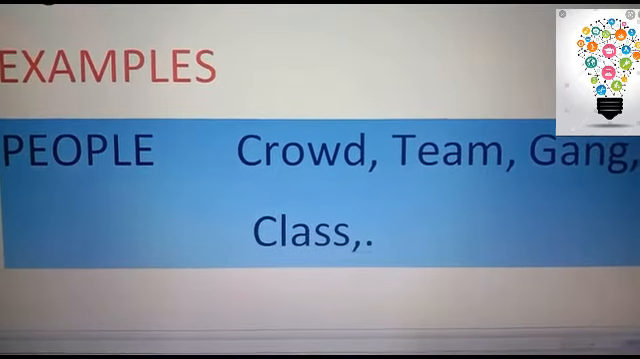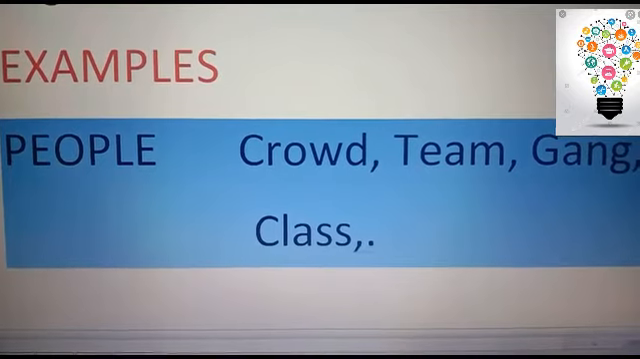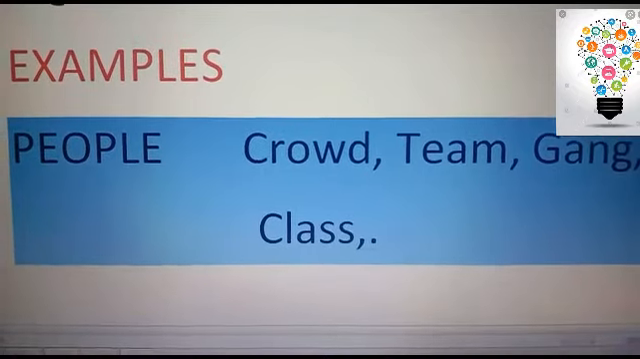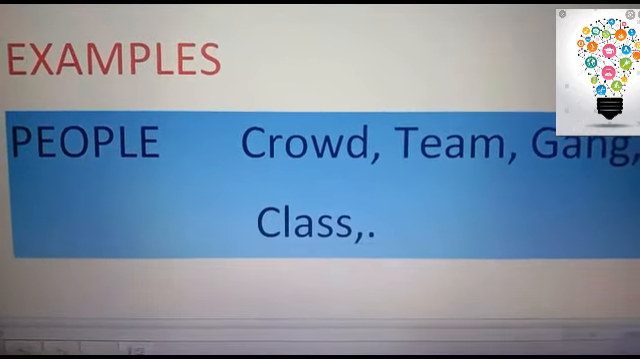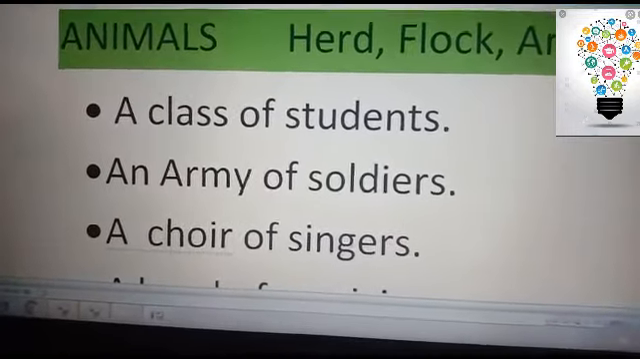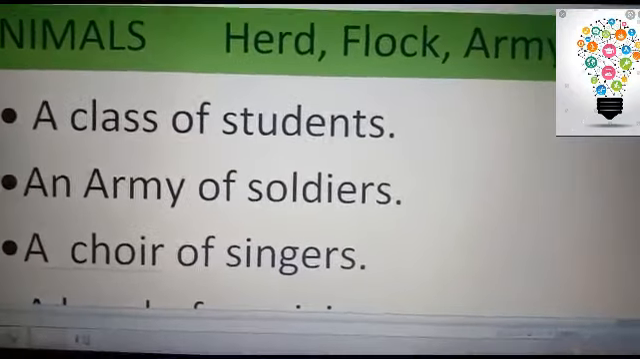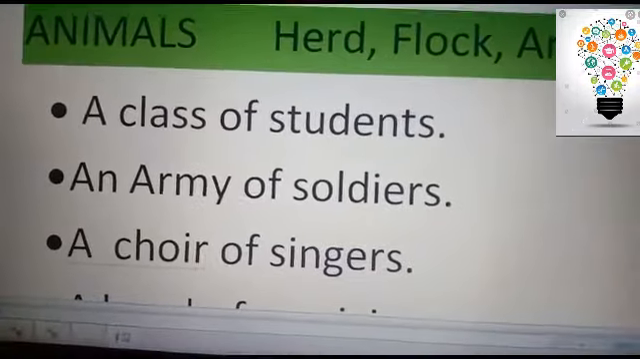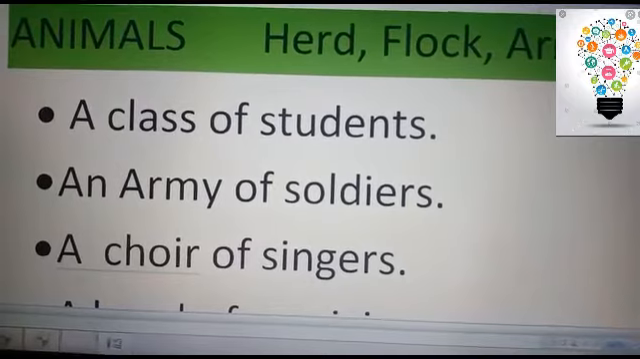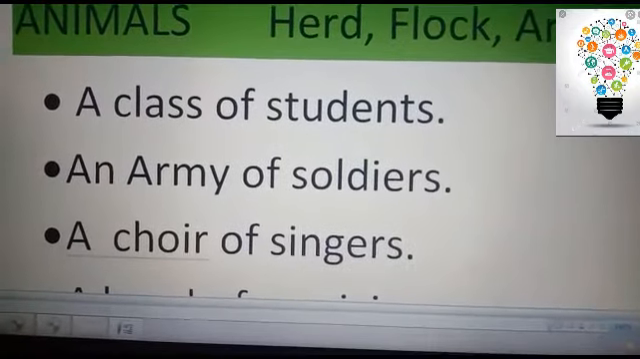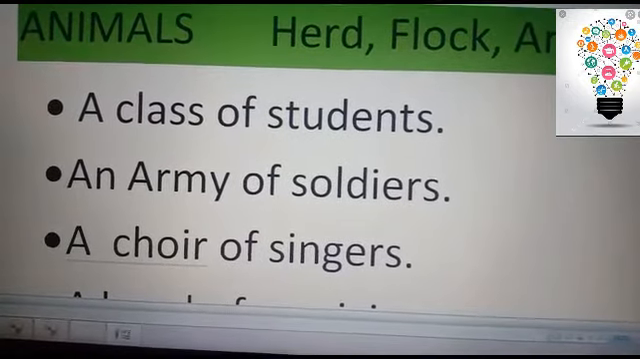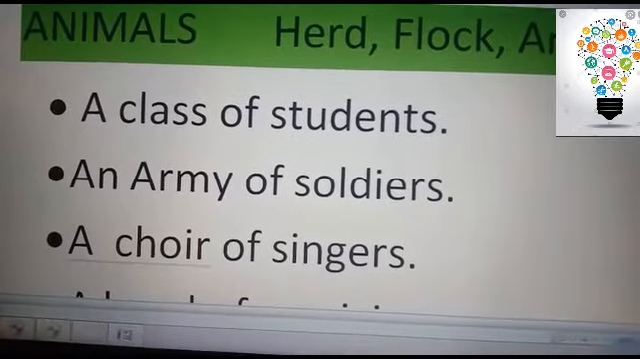Let's move. Now, for people and for animals also we can use collective nouns. Some of the examples: for people, when a group of people are together, we use crowd, team, gang, class. I'll explain how. For animals, for example, we say army of ants. Let's move forward. In the previous one we were talking that for people we use crowd and team and gang. For example, a team of footballers or cricketers and a gang of thieves. Now, cricketers is also a person and the thieves are also a person. So that's how we use collective nouns for them.